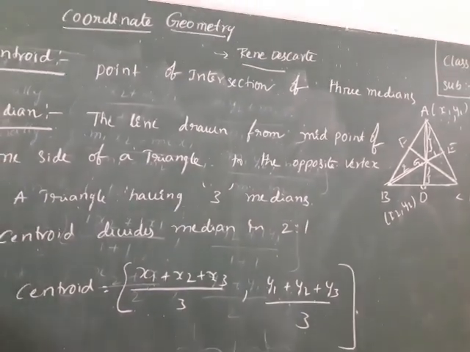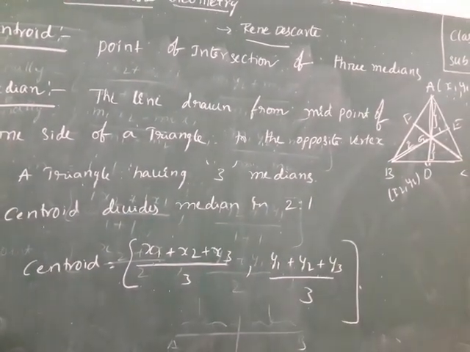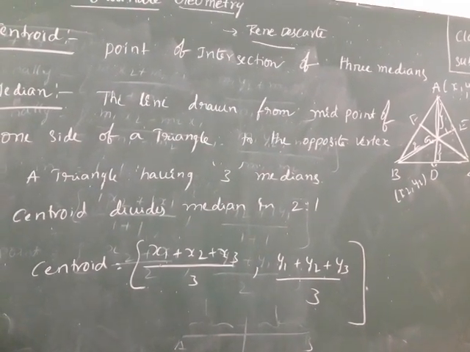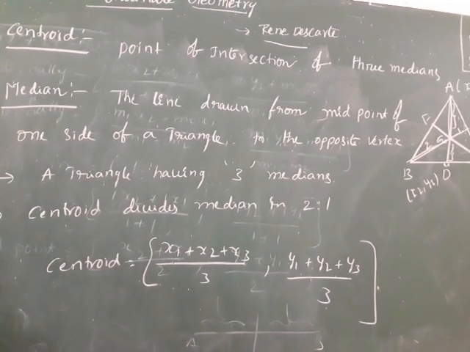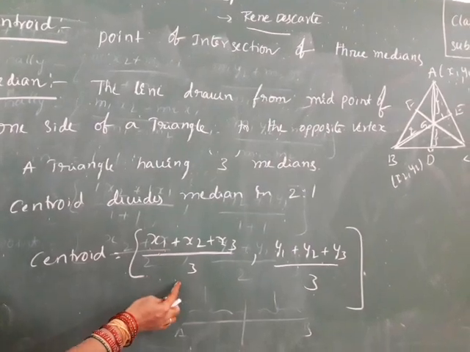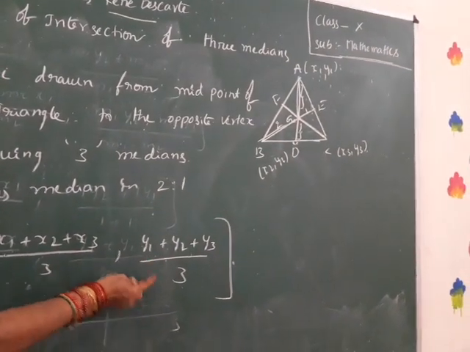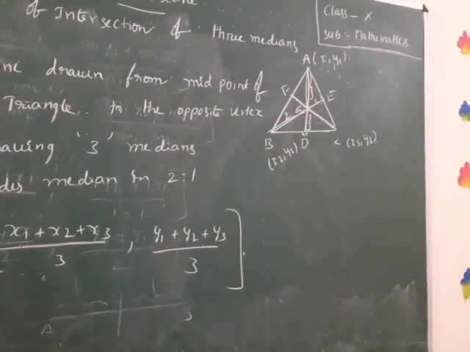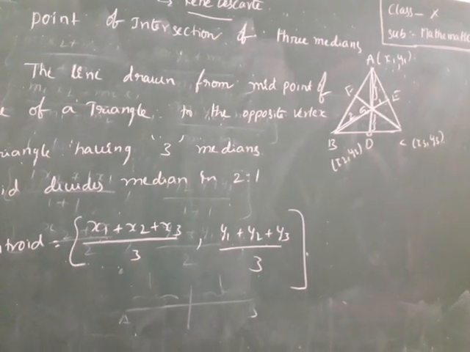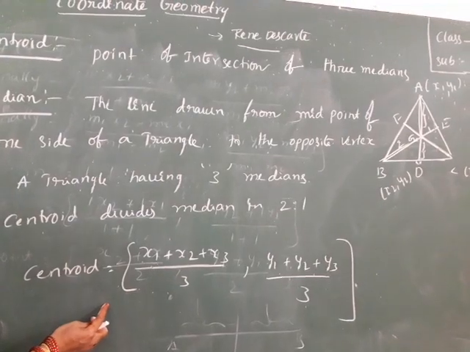Where does it come from? Do you remember? Data handling, statistics, the mean of the observations: sum of the observations by the number of observations. Here also, sum of the observations by the number of observations. If we correlate concepts to each other, we remember them very easily. Okay. Now we do the problem on this formula.